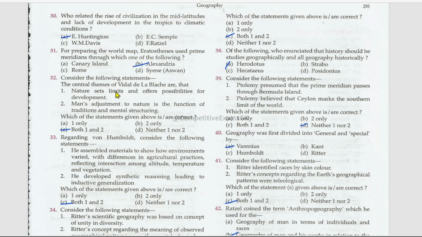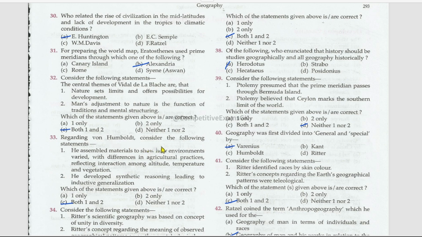For preparing the world map, Eratosthenes used prime meridians through which one of the following? Alexandria. Consider the following statements. Which among the following are correct? The central themes of Vidal de la Blache are that nature sets limits and offers possibilities for development. True. Man's adjustment to nature is a function of traditions and mental structuring. Both the statements are correct.